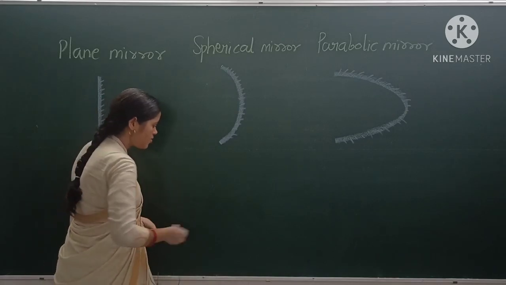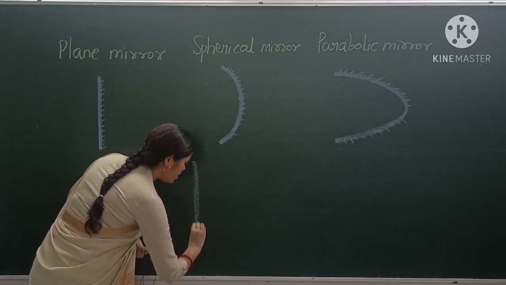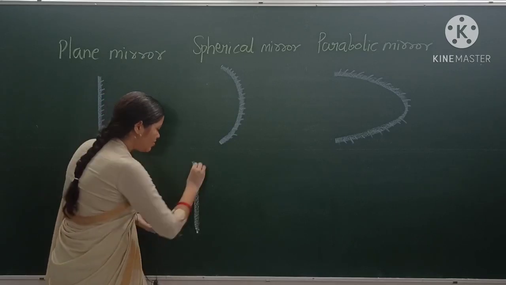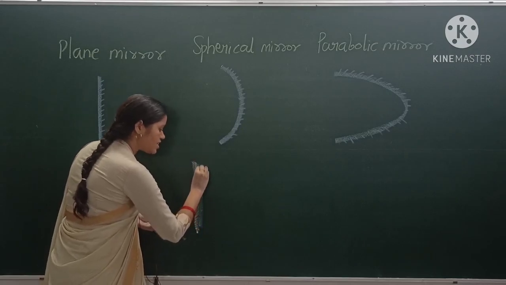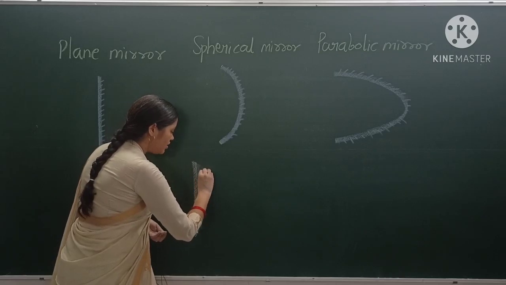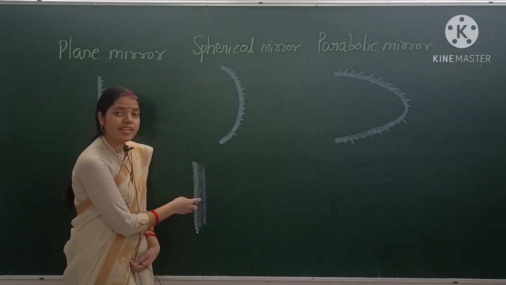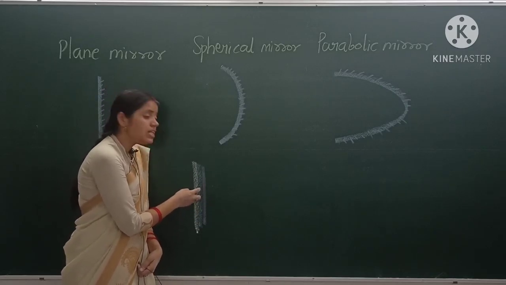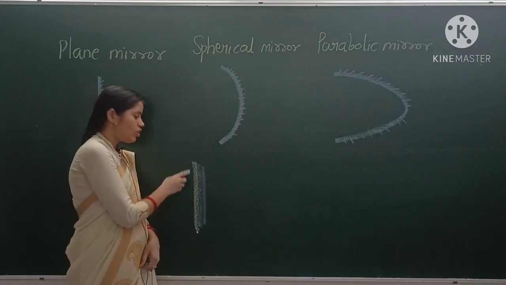So this is the glass sheet. Now this glass sheet is coated with silver. Okay, so this is silver, and this silver is again painted with an orange red color. Okay, orange red color. So why is this silver painted with orange red color? To protect the silver from any scratches. So the plane mirror is obtained by silvering one side of a glass sheet.